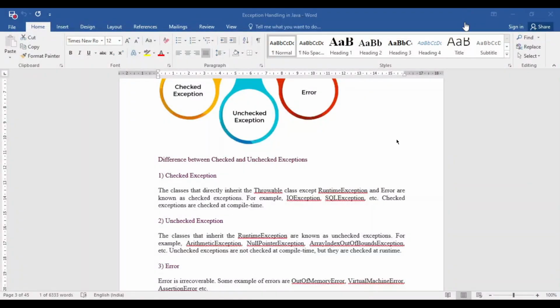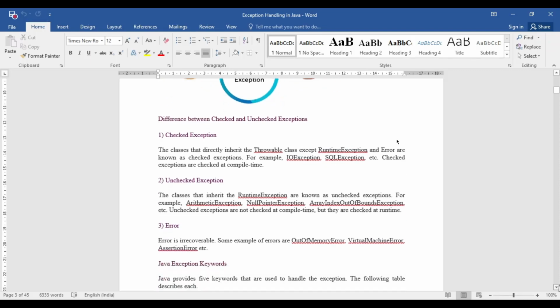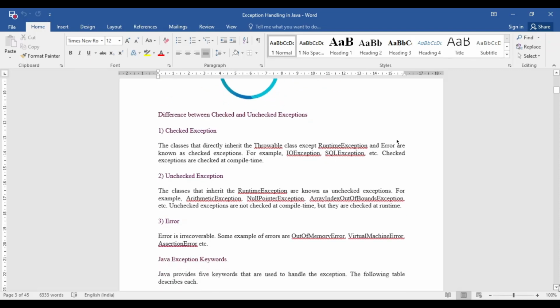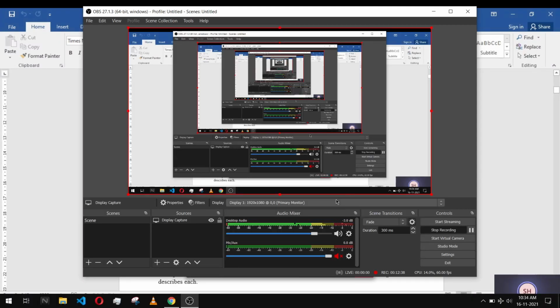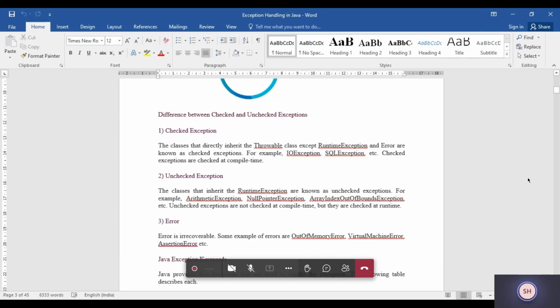Okay, now we'll move to our next part, that is the unchecked exception. What is the unchecked exception? I have just discussed the checked exception, which means it will be checked during compile time. Now there are several exceptions, several abnormal conditions basically, that can only be detected during runtime and will not be checked during compile time. This type of exception falls in the category of the unchecked exception.